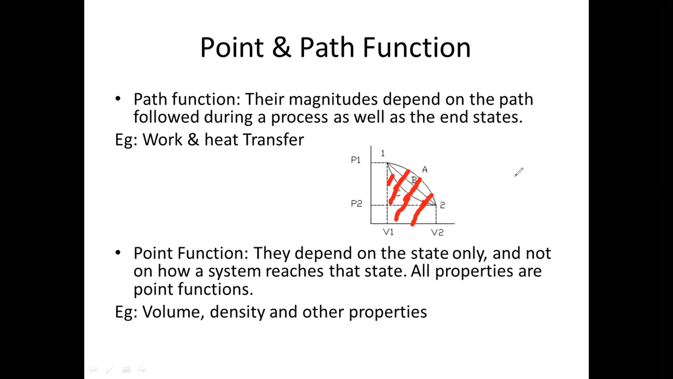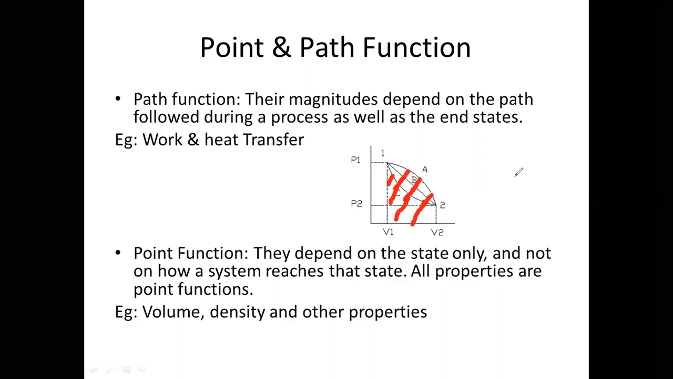So that's why work done and heat transfer are called path functions. Next one is point functions. They depend on the state only and not on how a system reaches that state. All the properties are point functions.